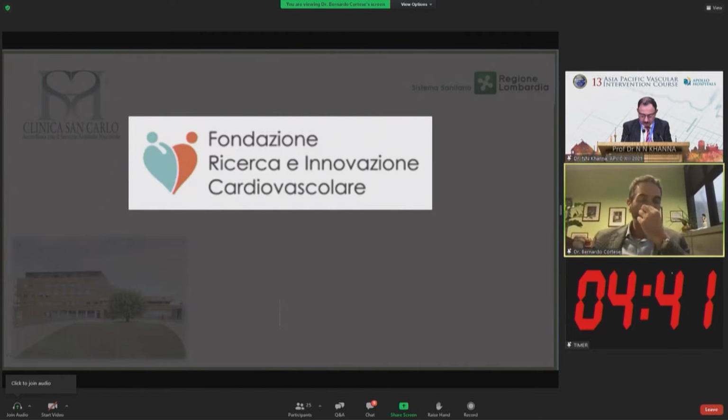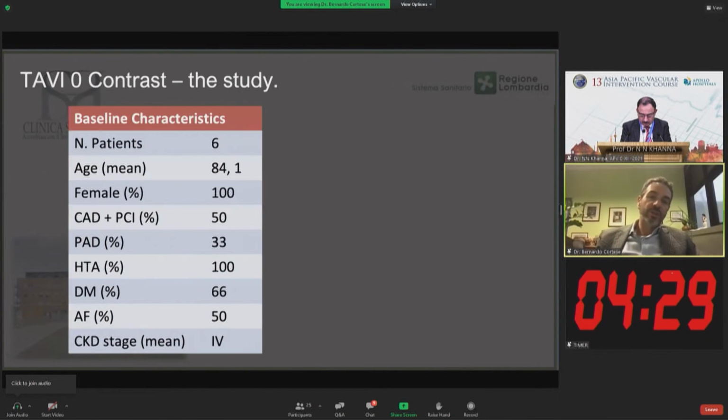So this is why we wanted to see, with our foundation, what our experience is with a new TAVR device, the Accurate Neo 2 valve, which is a valve which has a low-profile introducer size and very high deliverability.